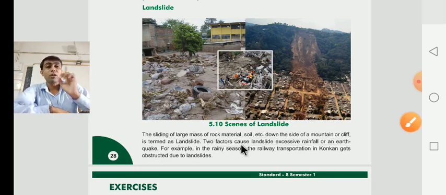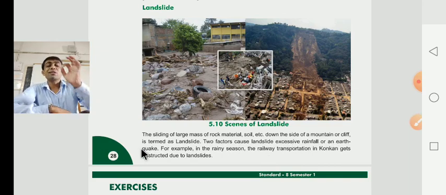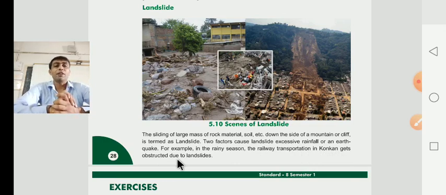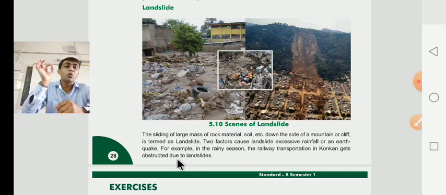These are the two reasons when there is a chance of a landslide. For example, in the rainy season, railway transportation in Konkan gets obstructed due to landslides. It means in the rainy season the railway transportation is disturbed or stopped in Konkan due to landslides.